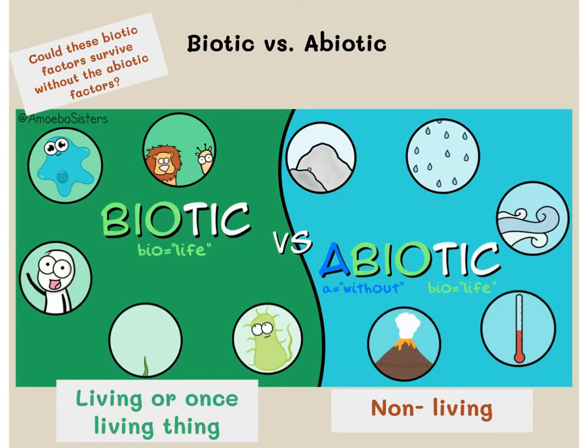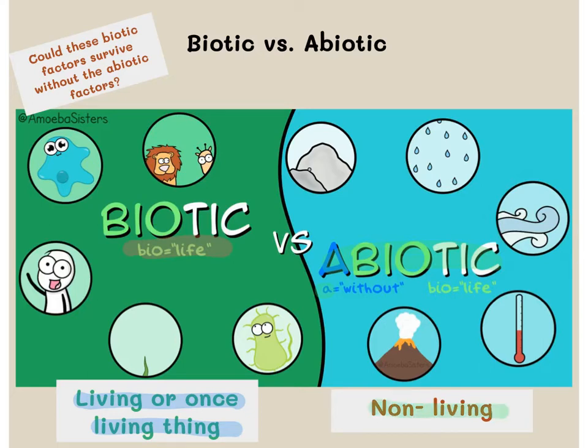Now let's talk about the difference between two factors that make up ecology, biotic factors and abiotic factors. Biotic factors are going to be living or once living things. The prefix bio means life. So biotic factors literally translates as a living thing. Now, if we look at abiotic factors, the prefix a before something usually means without or no. So this is without life. So abiotic factors are non-living things.